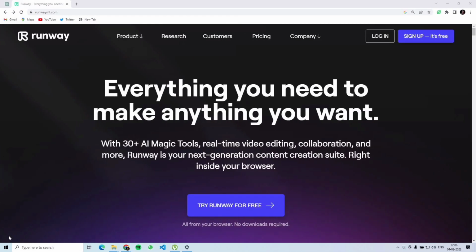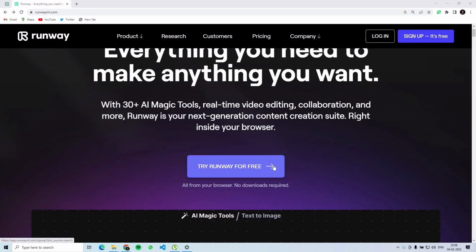Our next magic tool is, we are not talking about magic here, we are talking about artificial intelligence. So our next AI tool is Runway, and with this tool we can see we have more than 30 AI magic tools, real-time video editing, collaboration, and more. And then what you have to do is, if you have an account, you have to click on login. If you don't have one, you have to create a new account by clicking on the sign up button. So here I don't have an account, so I'll click on try Runway for free to see how this thing